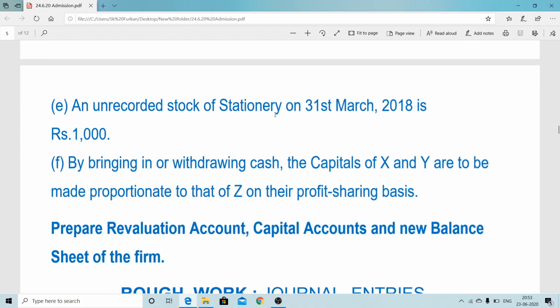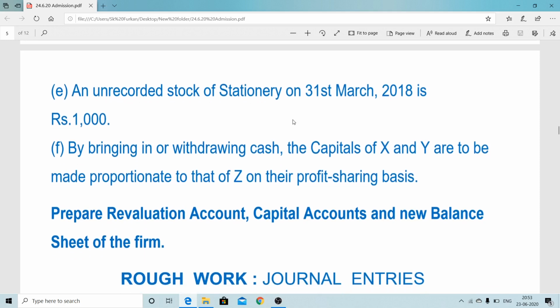Next, unrecorded stock of stationery. The stationery which was not recorded in the books is an unrecorded asset. So if any unrecorded asset is disclosed, then what will be the entry here? Asset value simply increases. Asset account debit to revaluation, as stock of stationery account debit to revaluation account. Now these are related to the change of assets and liabilities at the time of admission of a new partner.